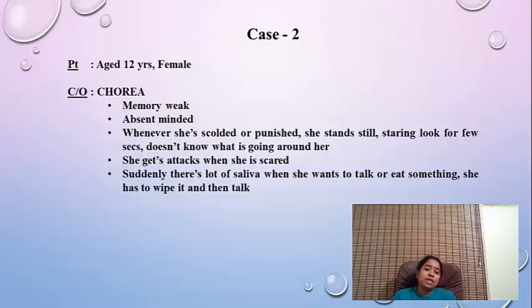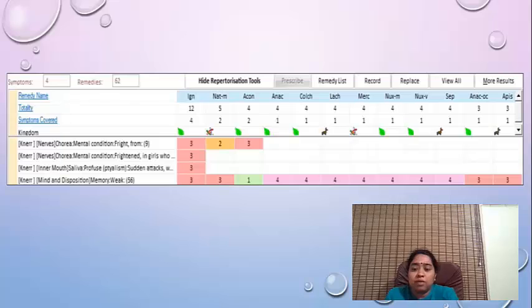Now this was actually a very lengthy case, but here for the purpose of repertorization, I have selected only a few rubrics, and I am showing you here. Here rubrics selected where I chose nerve repertory. Nerves, chorea, mental condition, fright from. Nerves, chorea, mental condition, frightened in girls who are punished. And inner mouth, saliva, profuse, tyalism, sudden attacks when she is about to move her tongue or as if chewing or talking. Mind and disposition, memory weak.